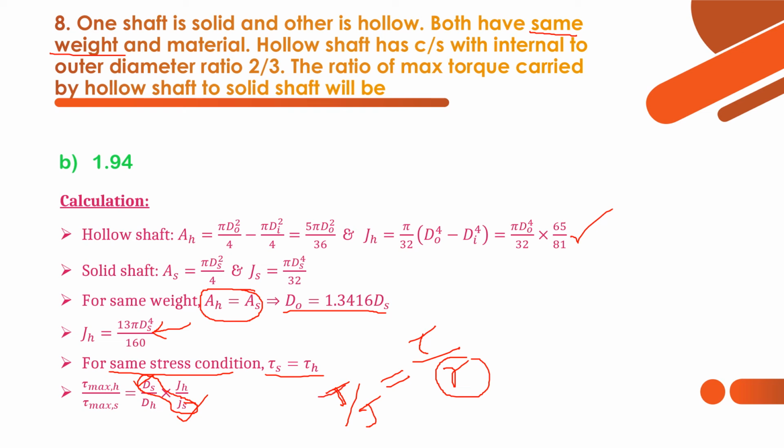This is torque, this is polar moment of inertia, shear stress, and radius. So we can get the answer for tau max for hollow by tau max for solid shaft as 1.94. From this ratio also we can interpret that hollow shaft carries more torque than solid shaft. That's why hollow shaft is more economical. Now we shall move to the next thing.